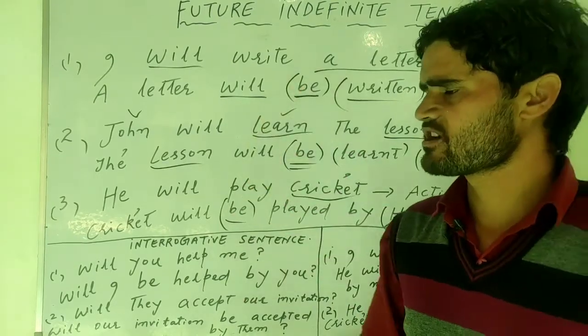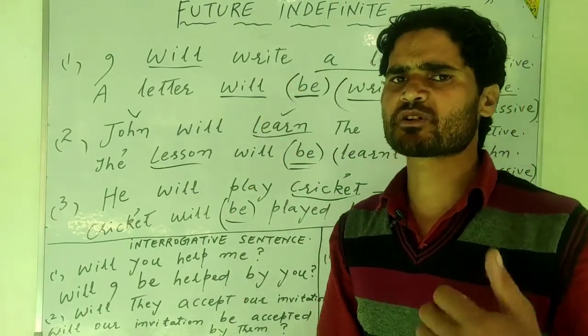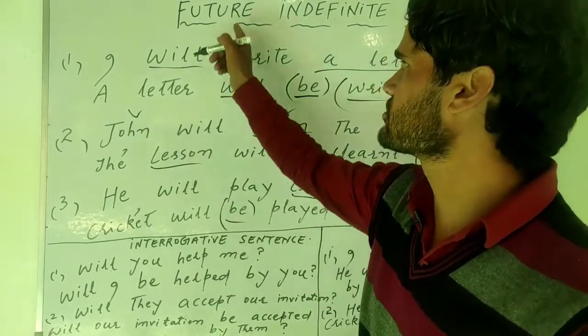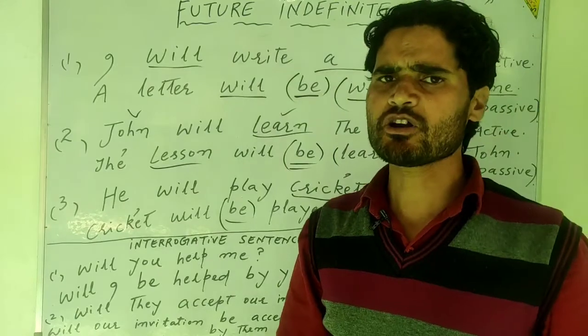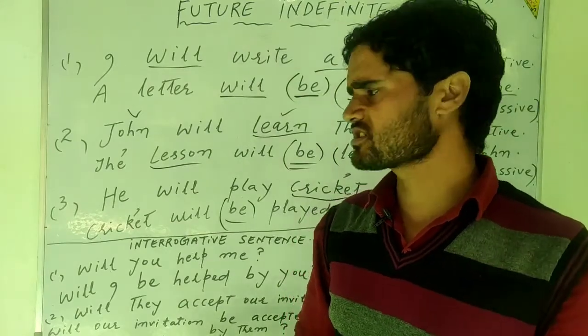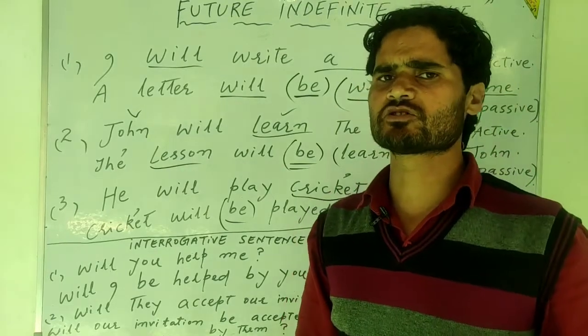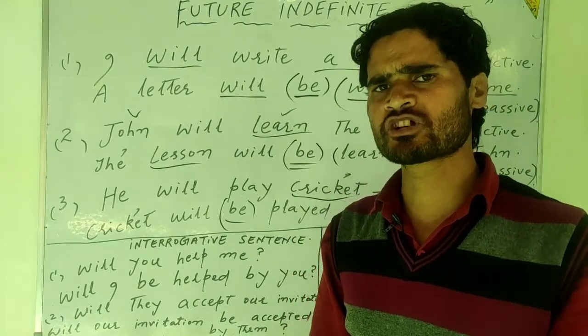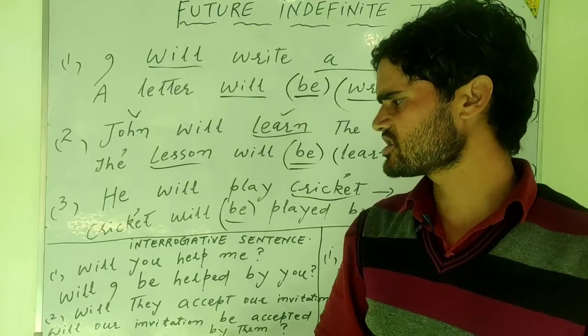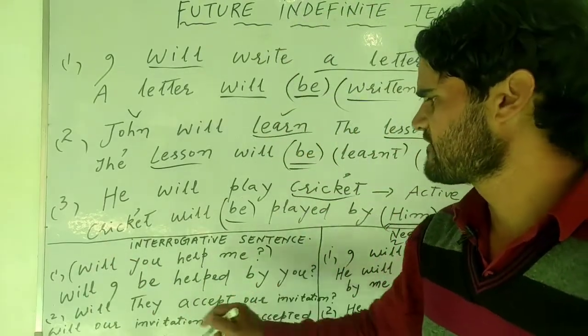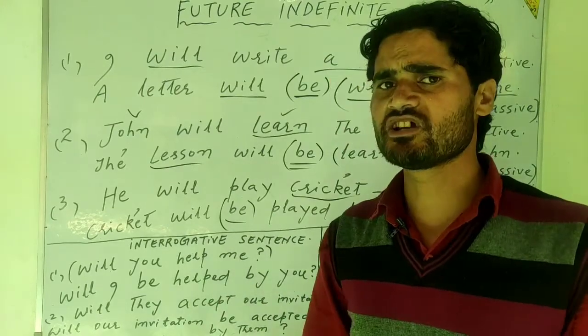So these were some of the examples for the proper understanding of active into passive with reference to the future indefinite tense. However, when it comes to discussing the interrogative sentence or negative sentence, there is also a rule to be followed by the students. What is that rule? It is very simple. First of all, we will look at the example here. Will you help me?